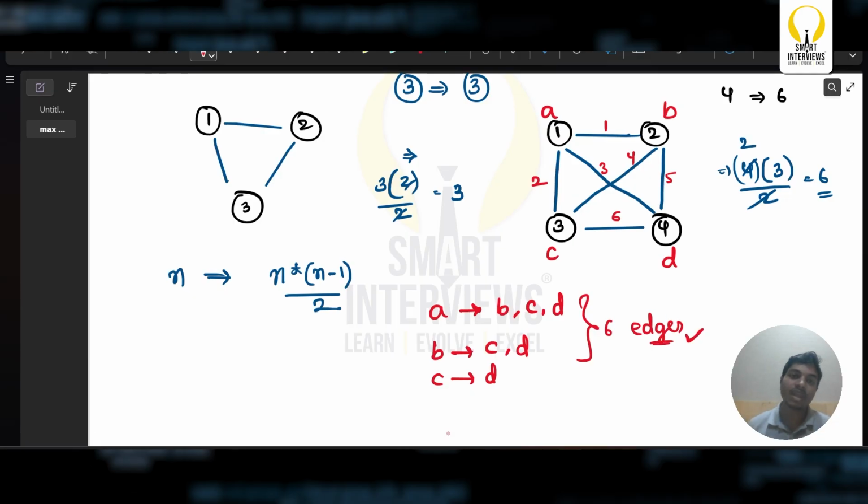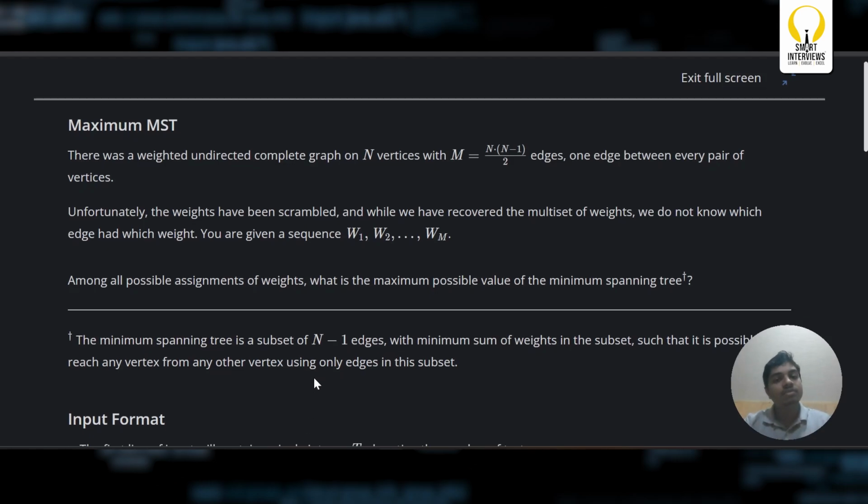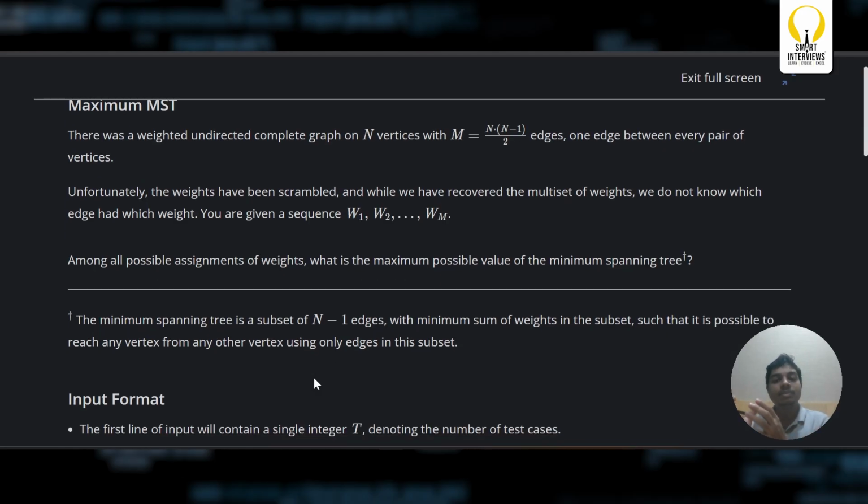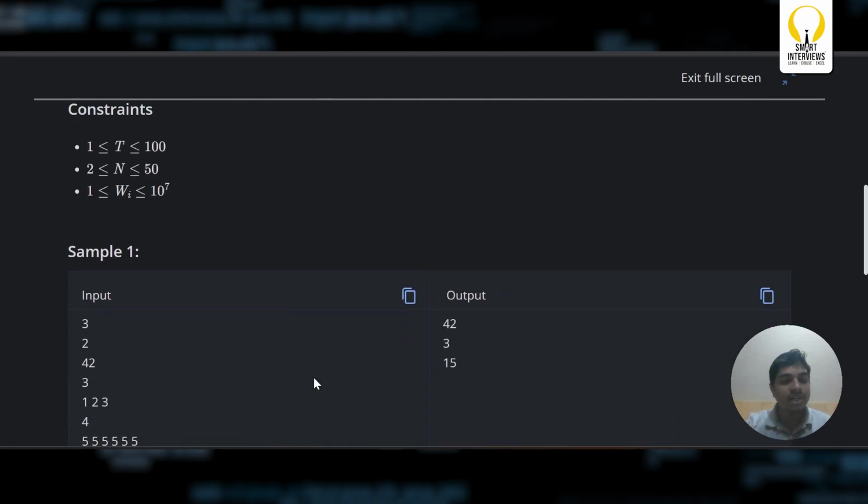So what the question actually says is, you are given the complete graph. You also have a weight for every particular undirected edge. The thing is, you do not have the proper data about which particular weight belongs to which edge. You lost this data, but somehow you need to construct a minimal spanning tree with the maximum possible value of this minimum spanning tree. So let us take a simple example.